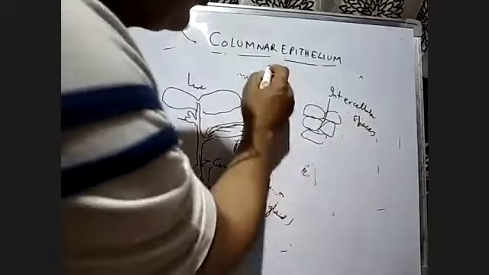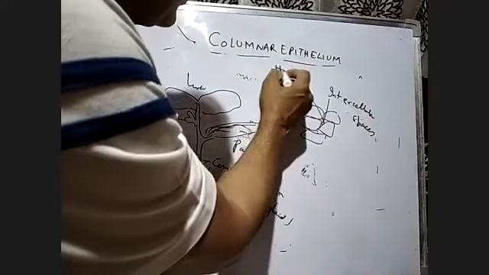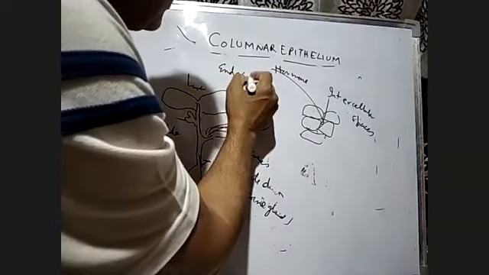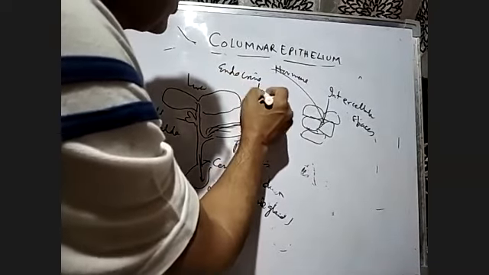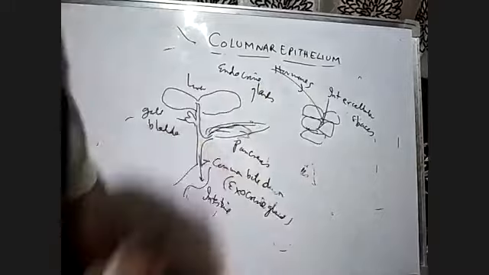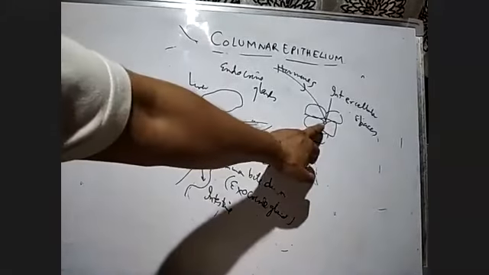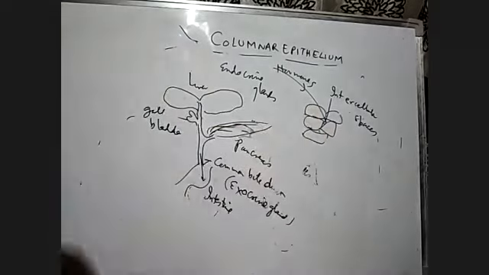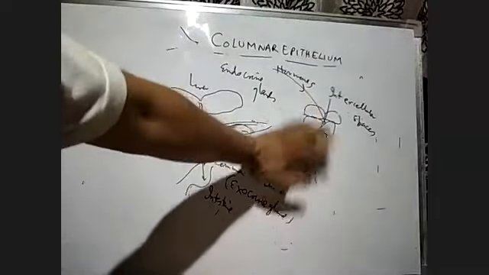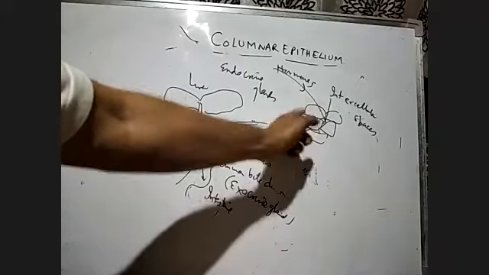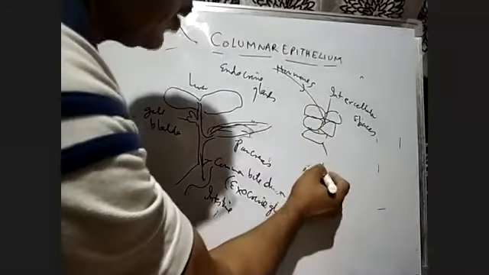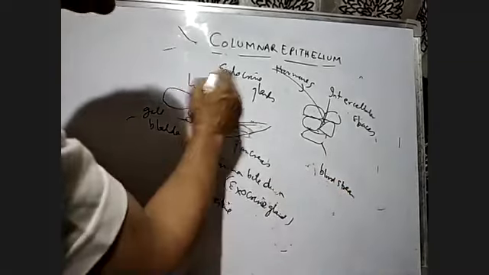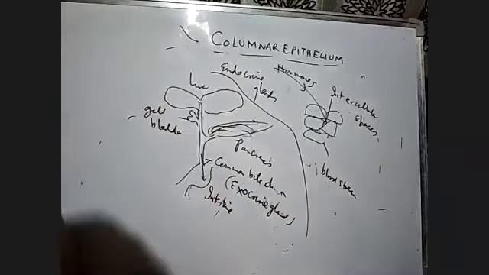The hormone secretion from endocrine glands is directly secreted into the intercellular spaces. From there, it goes into the blood. The tissue or the cell will be bathed by the hormones, and then it will go into the bloodstream. Now, this is about the endocrine glands, and that was about the exocrine glands.